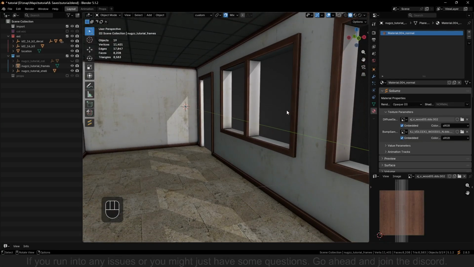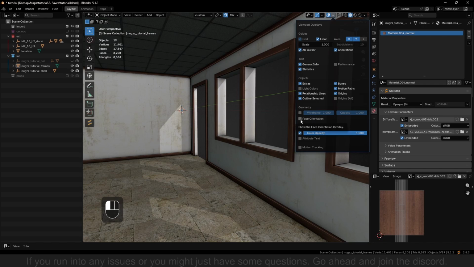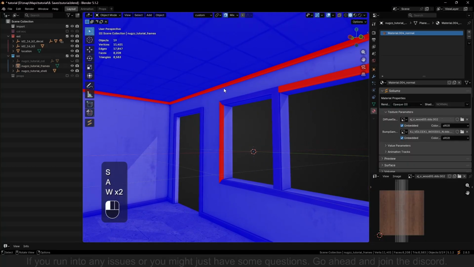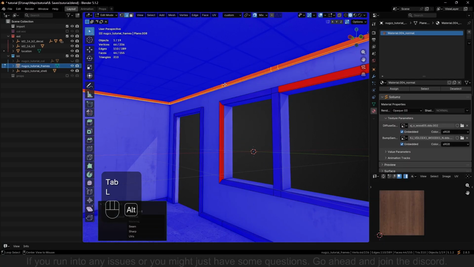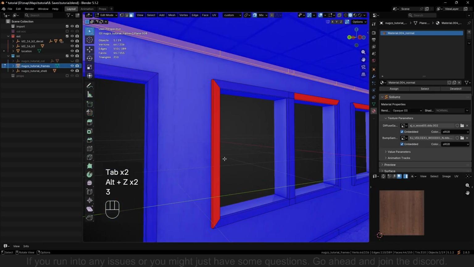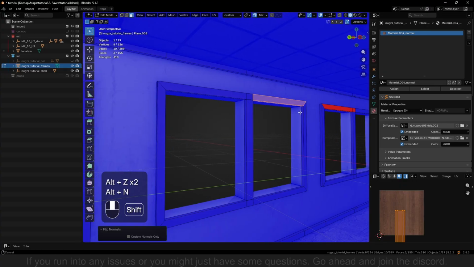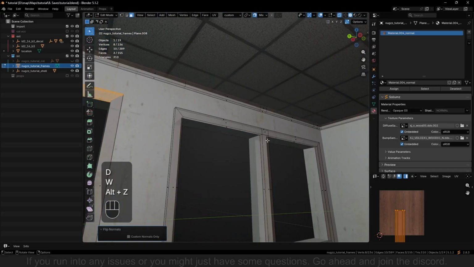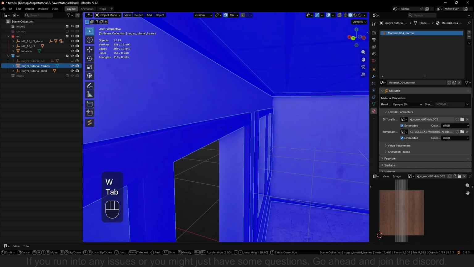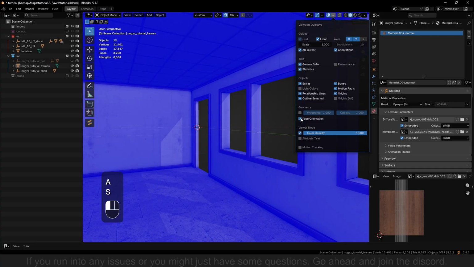And just to make sure that our faces are the correct side, turn on face orientation, and all the places where it's red, we would like to move it. So all the top ones are red, so Alt N, faces. All of this is red. All of this. And all of this is red. Now we can check, looks fine. There you go. And we can head out of it again.